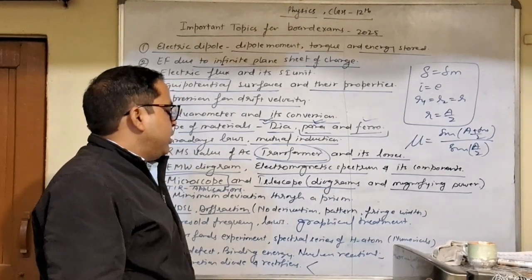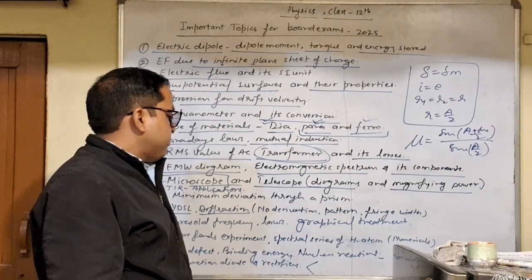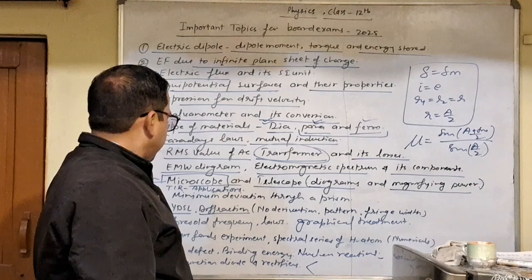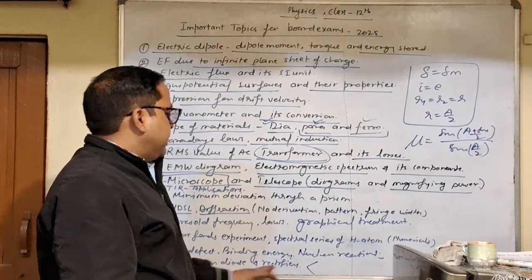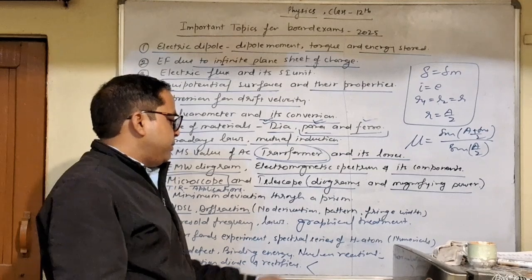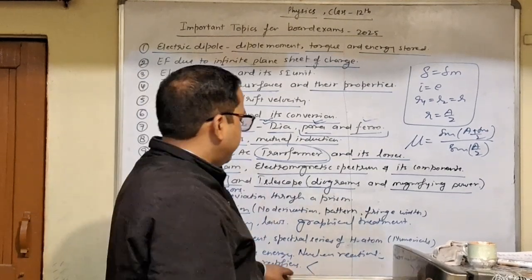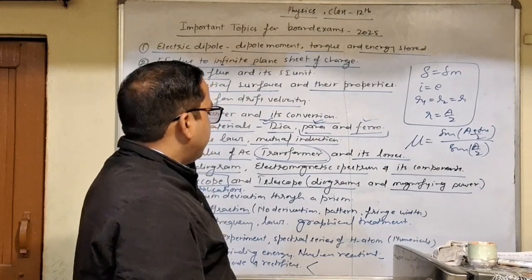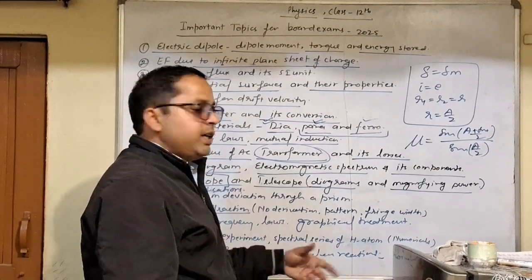You can also make a full wave rectifier using 4 diodes. In the waveform, the output frequency in case of half wave remains the same as the input frequency, and in case of full wave the output frequency becomes double the input frequency. You have to remember this.